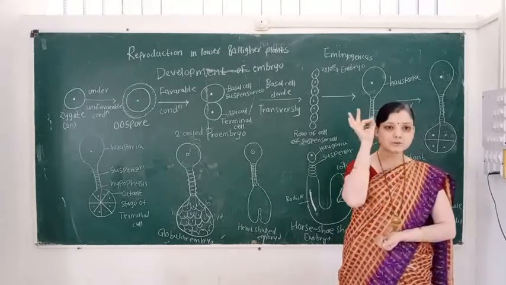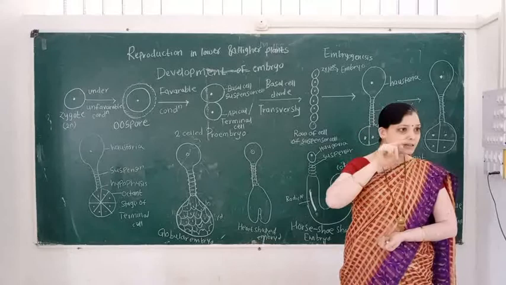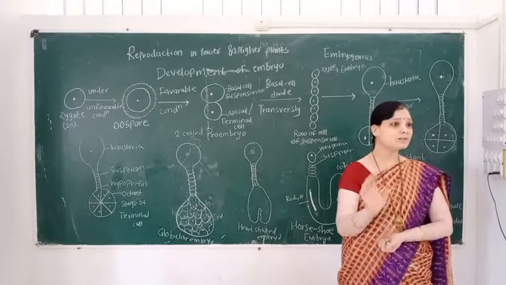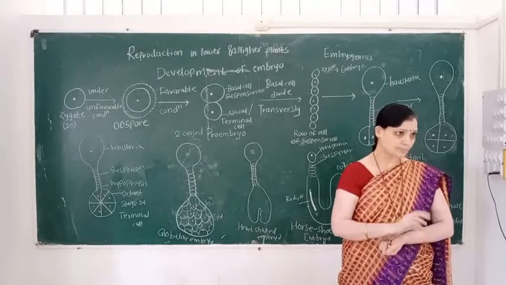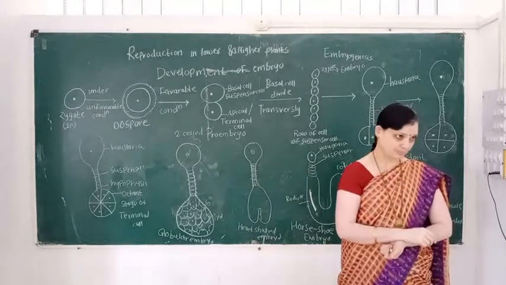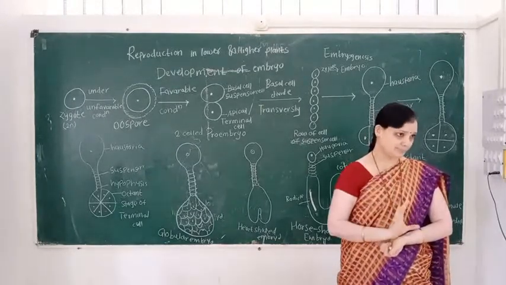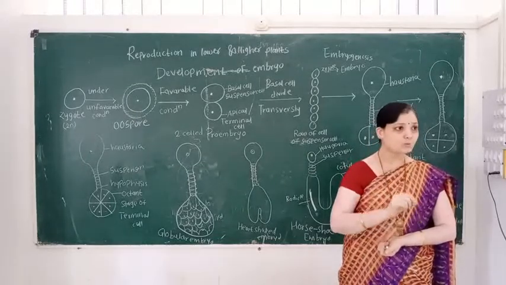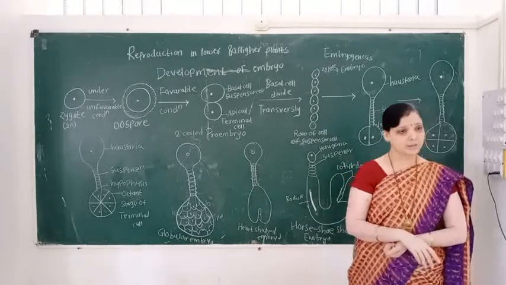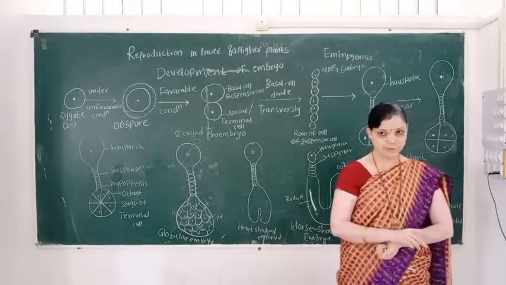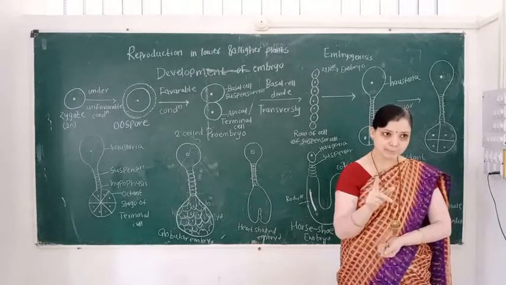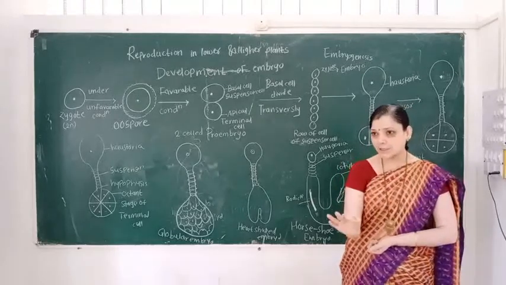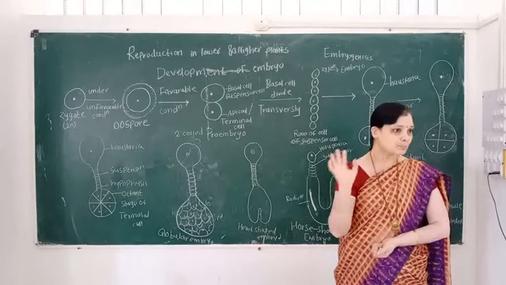In development of the embryo, under unfavorable conditions this zygote forms a resistant wall around it. So the zygote is converted into the oospore under unfavorable conditions. So in the development of the embryo, the first change is that the zygote is converted into the oospore.